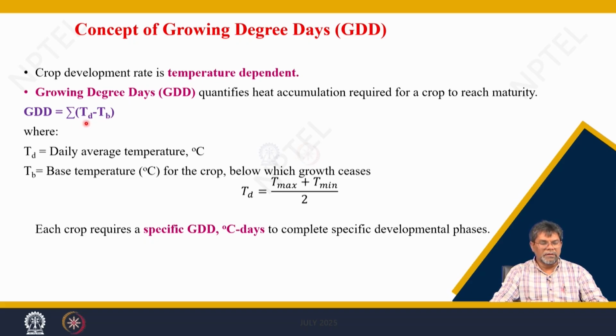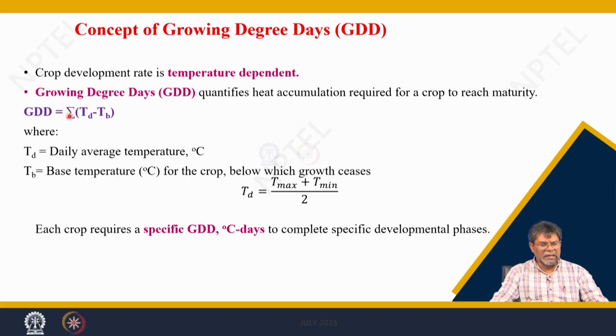Td is the daily average temperature, and Tb is the base temperature for the crop. The daily average temperature you can calculate from the daily maximum and minimum temperature divided by 2. That is day specific, but the base temperature Tb is crop specific. So, different crops have different base temperatures; it varies from crop to crop.